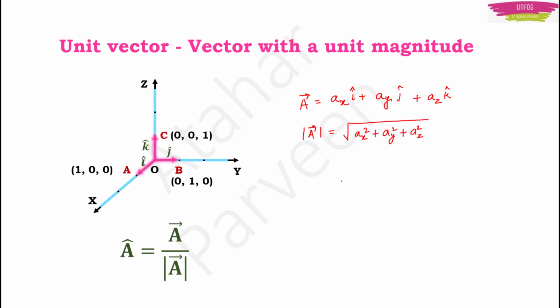While finding the magnitude of vector A, we are not considering the unit vectors i, j and k, because their role is just to show the direction and their magnitude is 1.